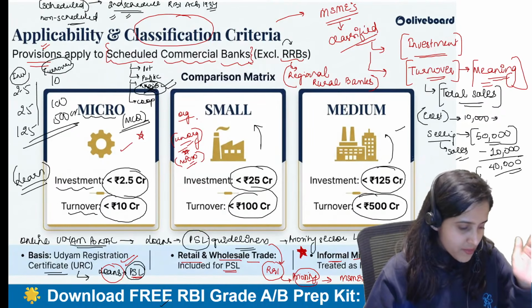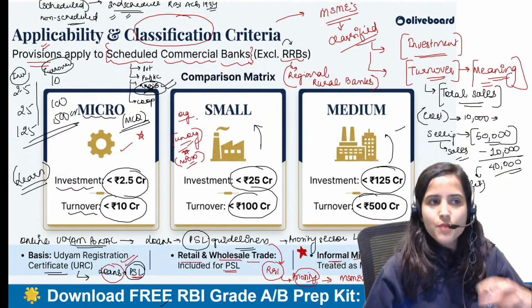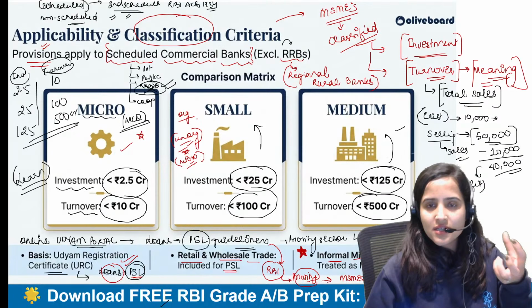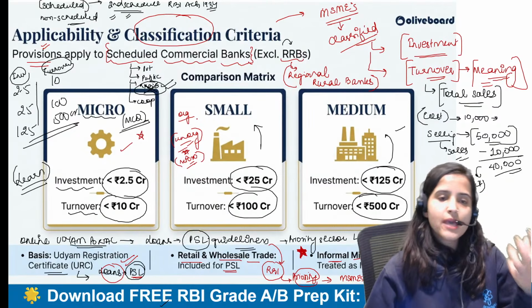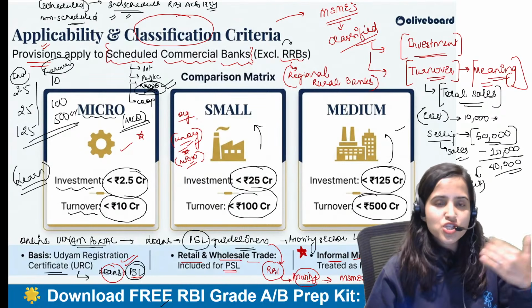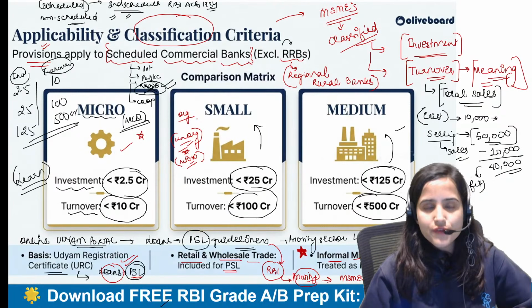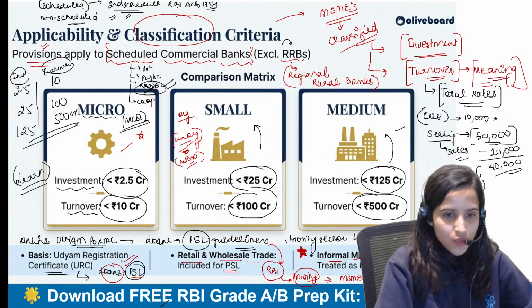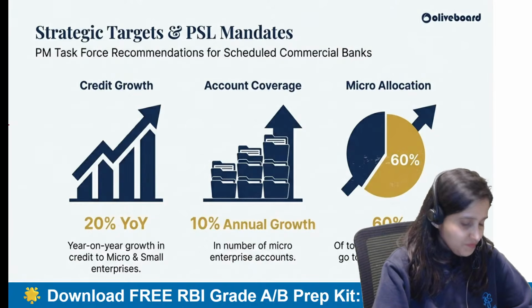Please learn it and remember it in this manner. For availing the priority sector lending for the MSMEs, you have to be a part of the Udyam registration portal. You have to register yourselves on the portal and receive the certificate. Fine, everyone. I hope this is clear.